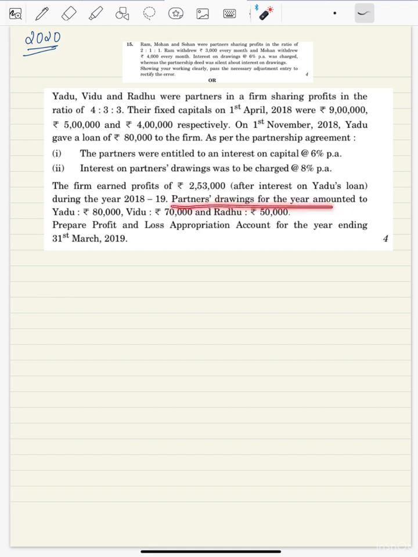Partners' drawings for the year: Yadu is 80,000, Vidu is 70,000, and Radu is 50,000. If you note here, we are supposed to calculate interest on drawings, but the time period is not mentioned. The dates are not mentioned. So when dates are not mentioned, we don't know on which date the drawings were done. We are supposed to calculate the interest on drawings for 6 months only. So let us quickly start solving this question. I'll prepare the format.